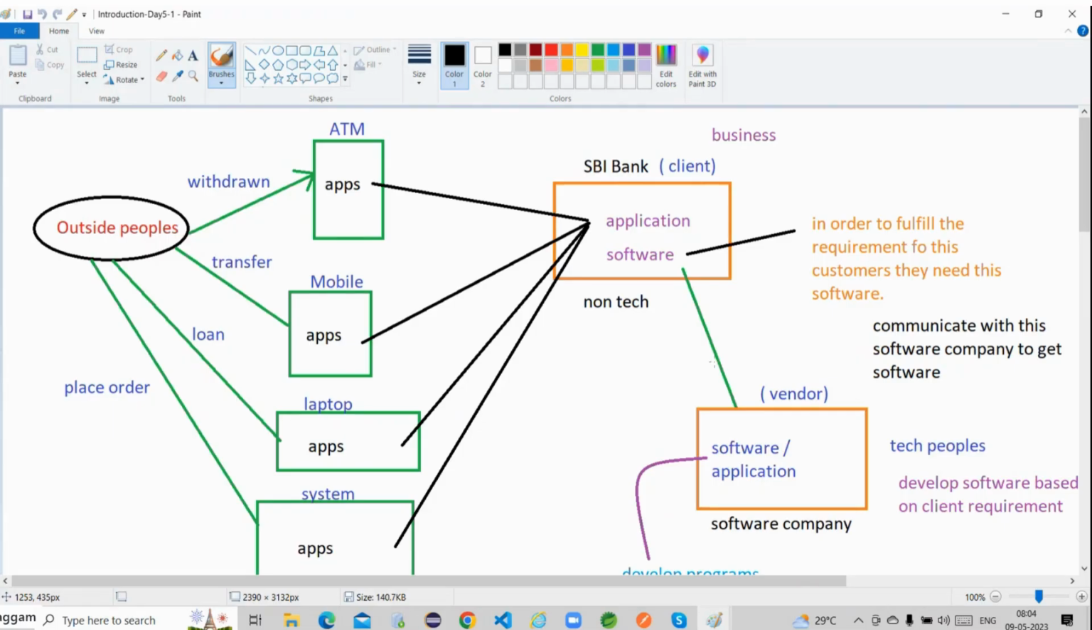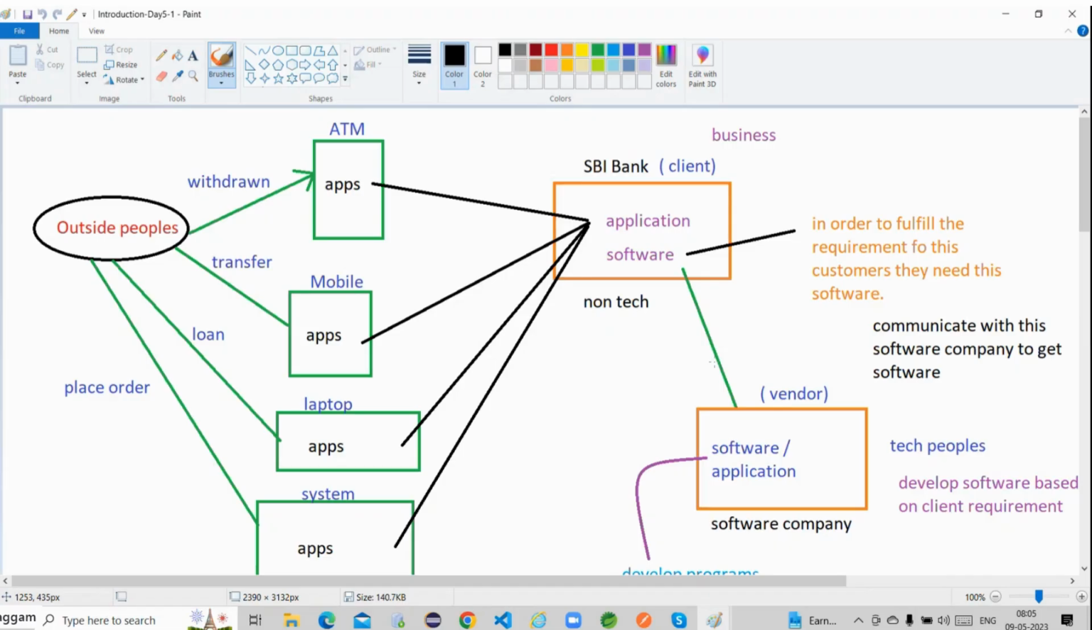Suppose I want to transfer an amount from one bank account to another bank account, nowadays no one goes to the banks, right? We are utilizing these digital applications. So within the outside world, all the multiple customers are communicating with electronic devices, whether it is a mobile, a laptop, a system, or ATM machines. By communicating with these electronic devices, they can fulfill all the requirements.